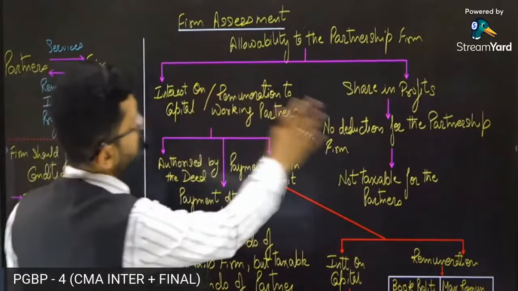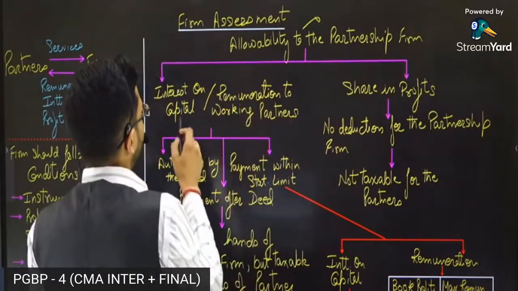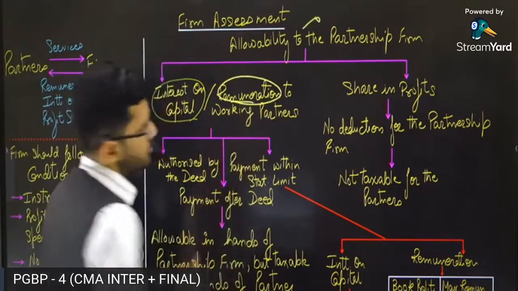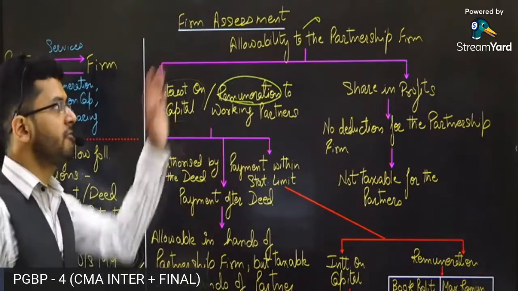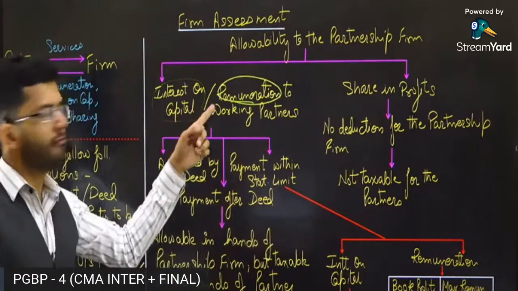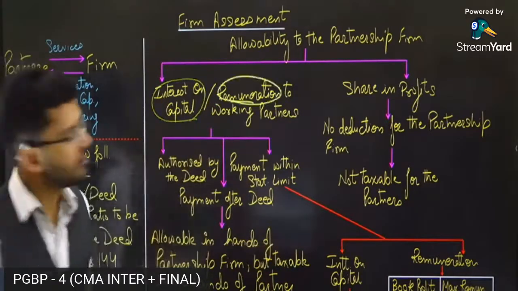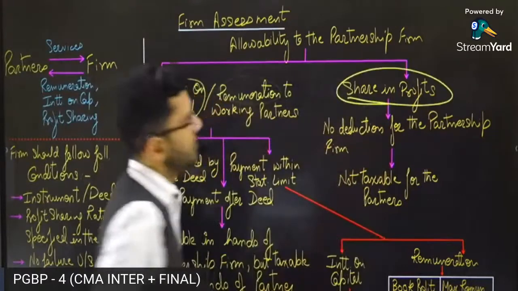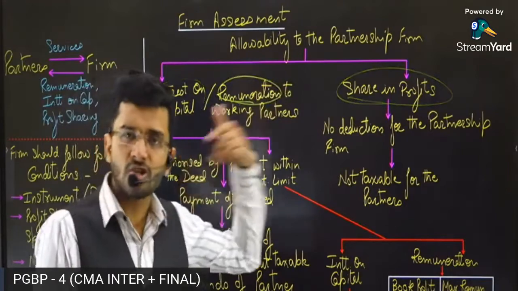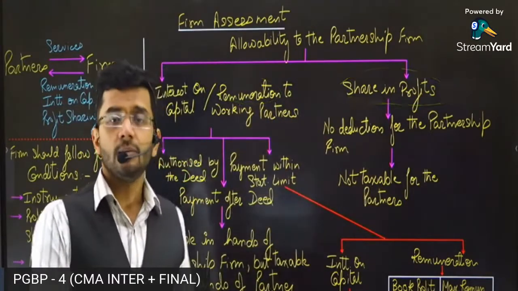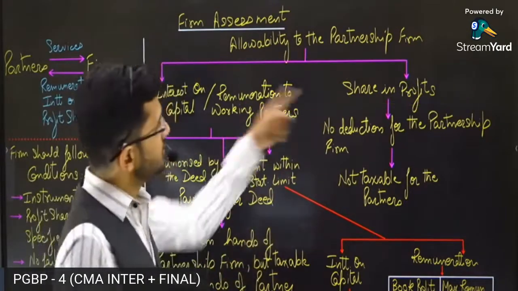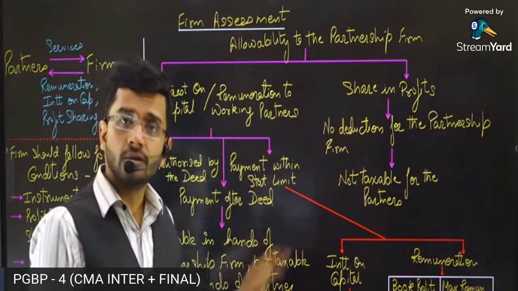Okay, I've divided my discussion into two parts. Partnership firm will pay interest on capital to the partners. Partnership firm will pay remuneration to the partners. These are the two expenditures which the partnership firm will make, and this will be income for the partners. This will be an expense for the partnership firm, and income for the partners. Then a share in profits will be given by the partnership firm to the partners. This will again be an appropriation of profit from the angle of the partnership firm, and it will be the income in the hands of the partners. These are the two major payouts which we are going to deal with in this particular section.